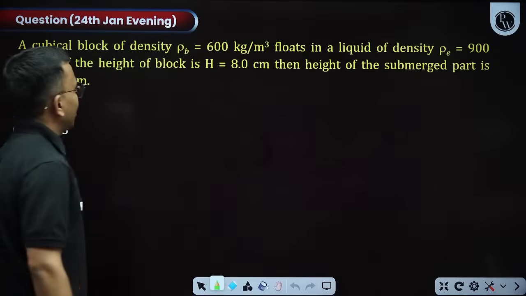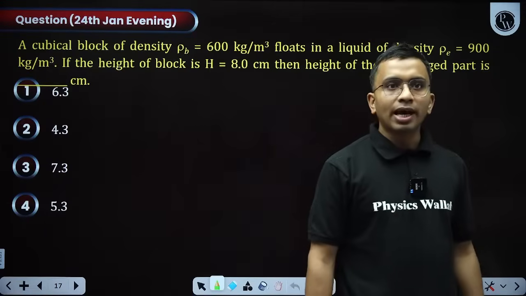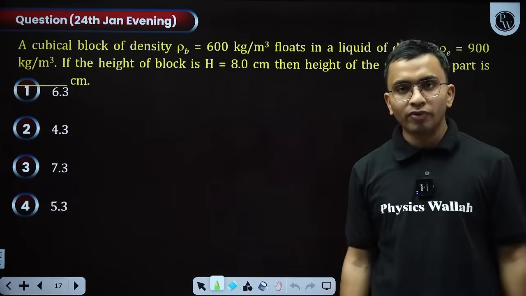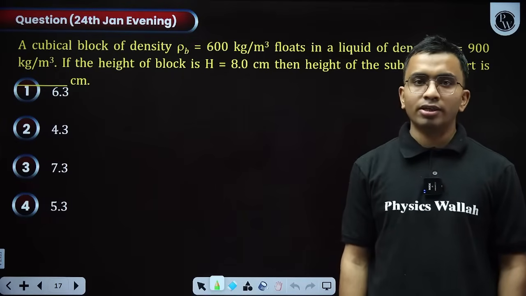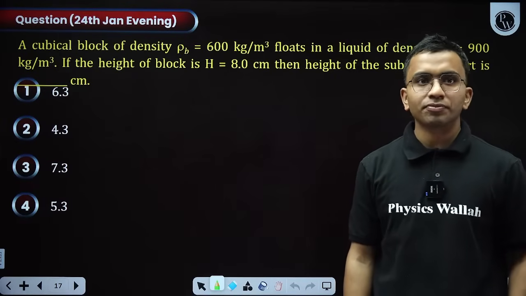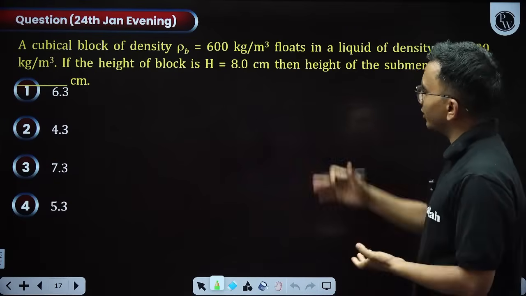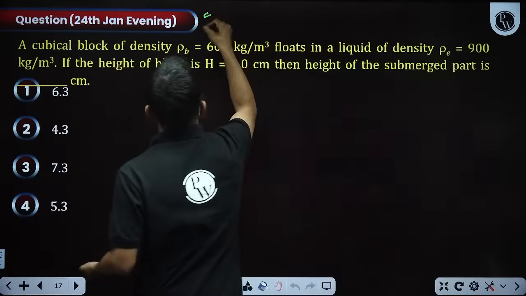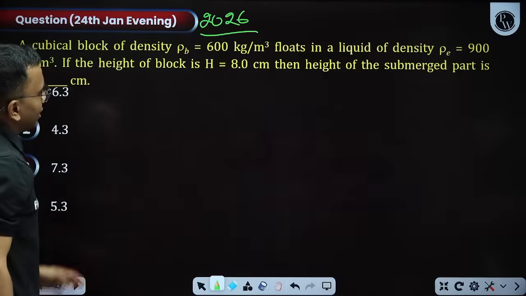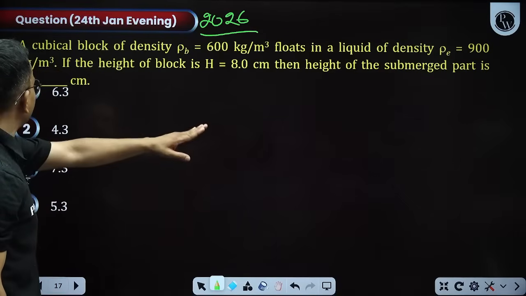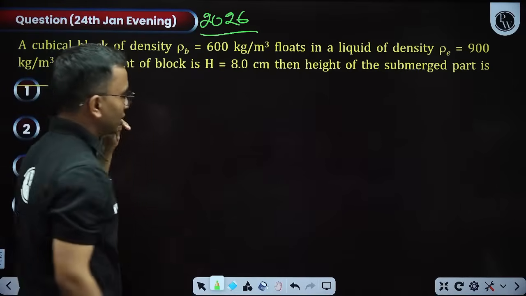Next, this is from Archimedes principle. Archimedes principle is also an important topic from fluid mechanics, important to understand. There was a question on it in the January attempt also. A cubical block of density 600 kg per cubic metre floats on a liquid of density 900. If the height of the block is this, then the height of the submerged part will be?